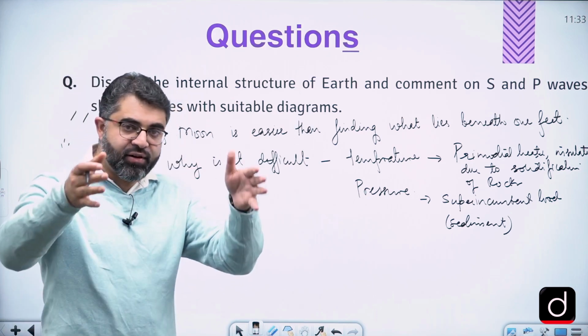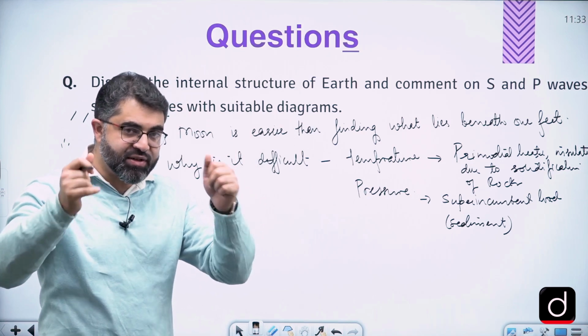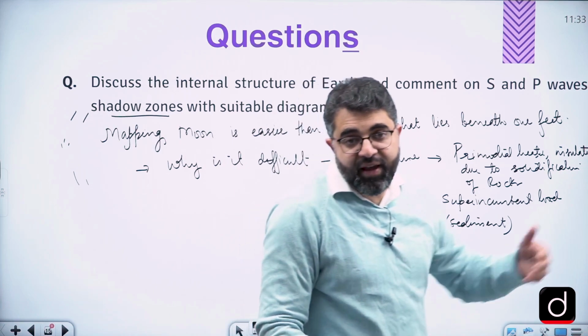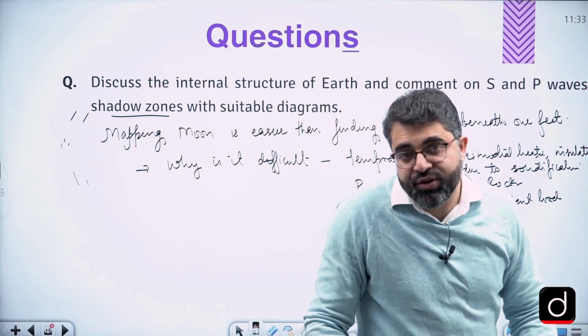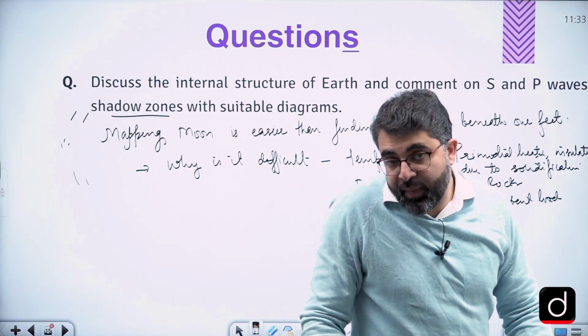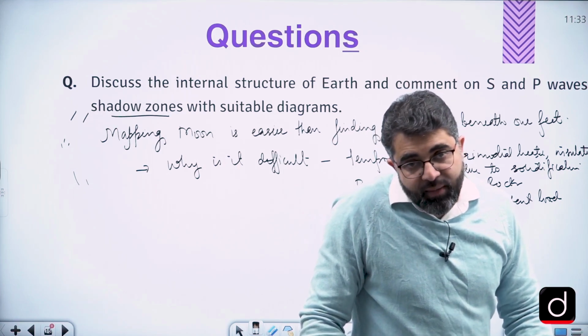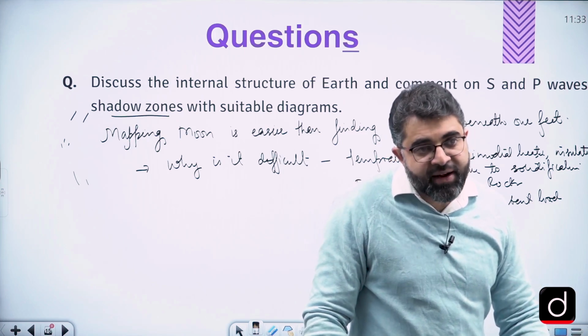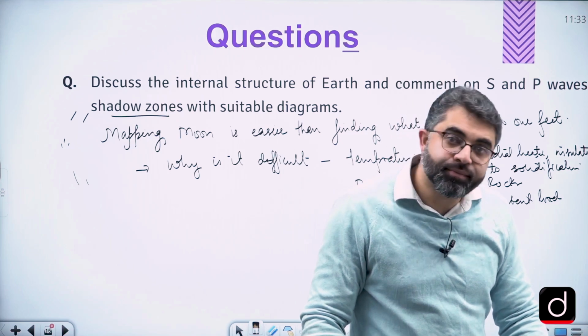If we are unable to trace P waves and S waves at the opposite end, they create a shadow, because shadow is the zone where waves or rays are unable to reach. If they are unable to pass through a particular layer, we can trace and find out why it is so.